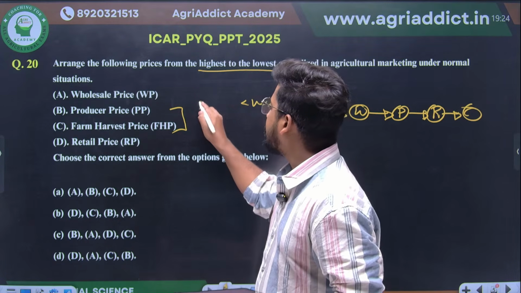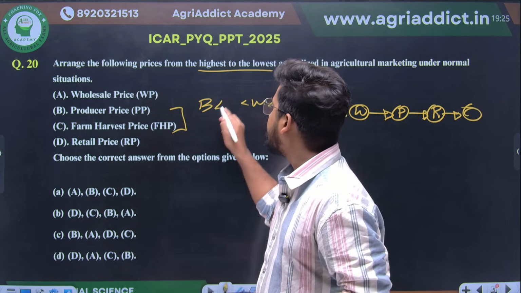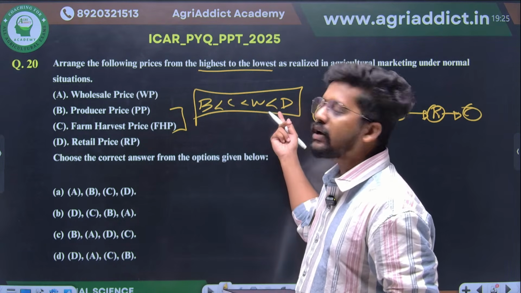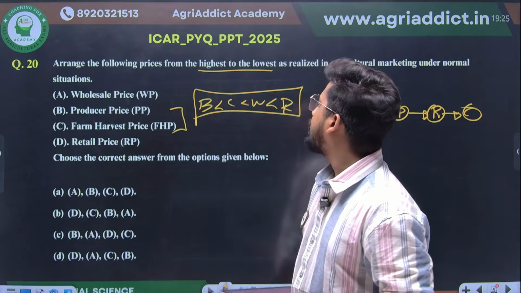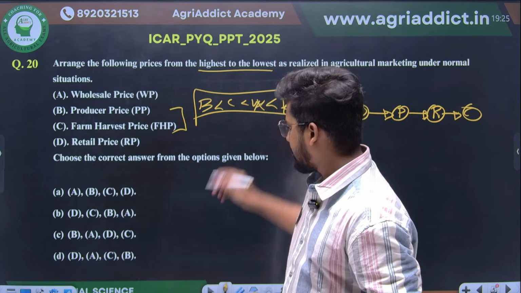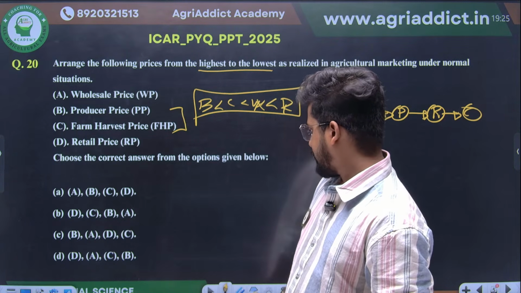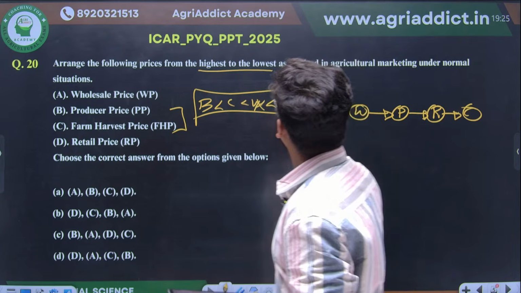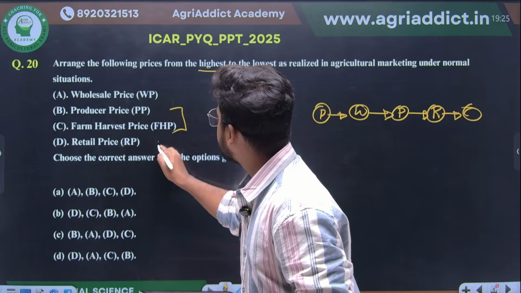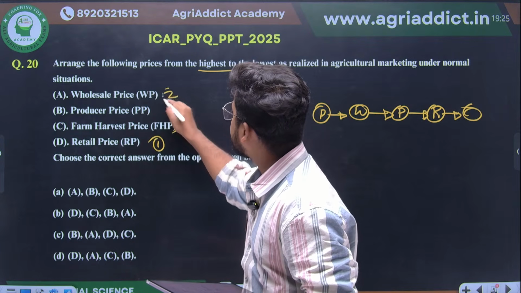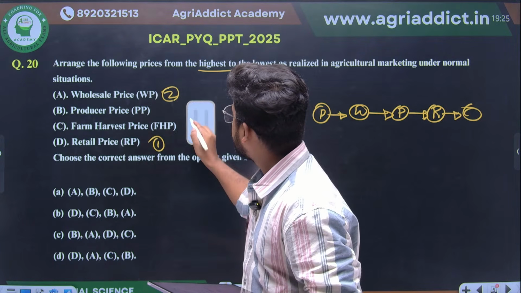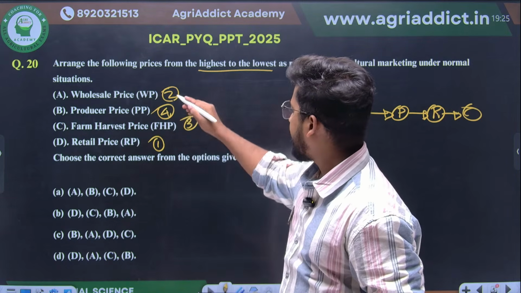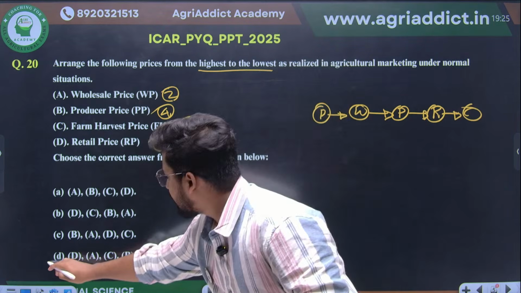So therefore the minimum will be producer price, the second one will be your farm harvest price, the third one will be your wholesale price, and the final one will be your retail price. This one is the retail price. So therefore BCAD, right? It's from lowest to highest. So the retail price is first, then this is second, then this is third, and this is fourth. So therefore D, A, C, D. D will be your correct answer here.